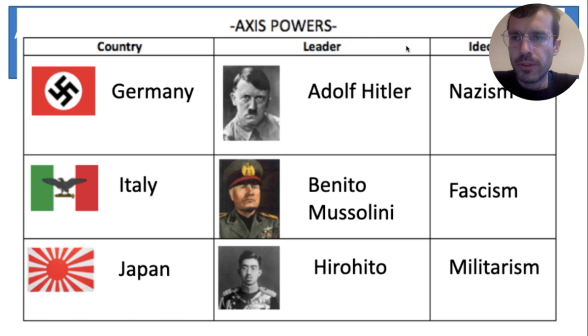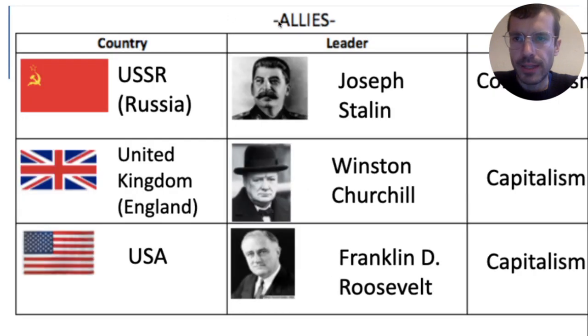Let's start by reviewing the two sides that fought in World War II. On one side, we have the Axis powers, which included Germany, Italy, and Japan. And on the other side, we have the Allies, the Soviet Union, the United Kingdom, also called England, and the United States. The Soviet Union was led by Joseph Stalin and followed communism.